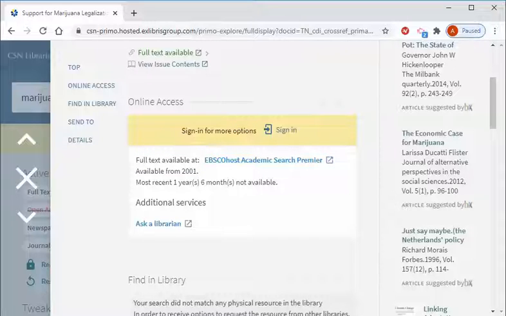EBSCOhost Academic Search Premier is the name of a database, so depending on which journal the article you are trying to access is in, the name of the database that appears in blue may change. Click on the blue hyperlinked database name to access the article.